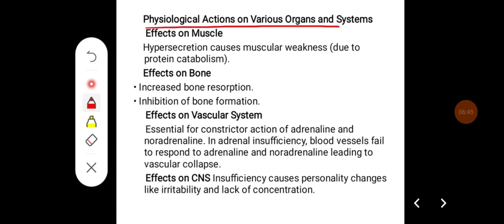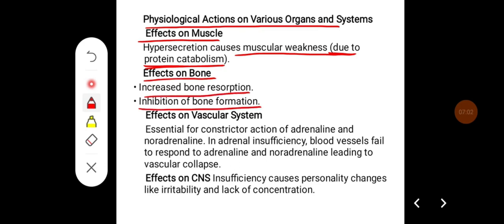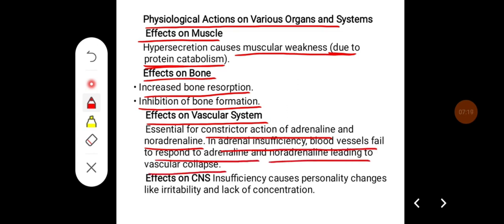Physiological actions on various organs and systems. Effect on the muscle: hypersecretion causes muscular weakness, which occurs due to excess protein catabolism. And the effect on the bone: it increases bone resorption and inhibits bone formation. Its effect on the vascular system: it is essential for the constrictor action of adrenaline and noradrenaline. In adrenal insufficiency, blood vessels fail to respond to adrenaline and noradrenaline, leading to vascular collapse. Effects on the central nervous system: insufficiency causes personality changes like irritability and lack of concentration.